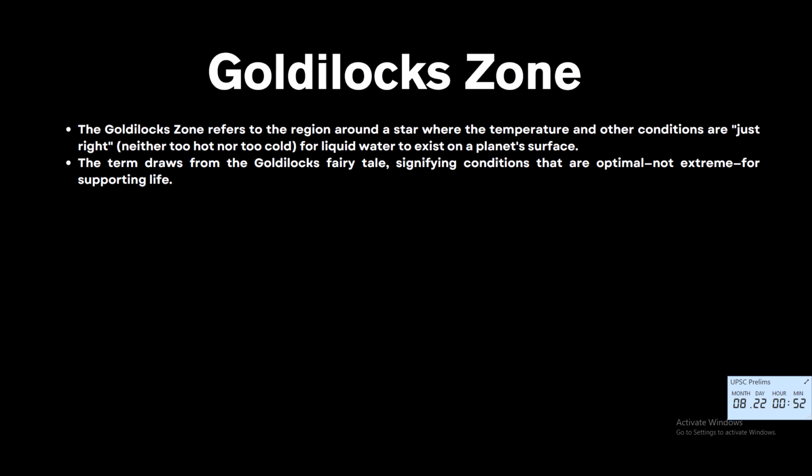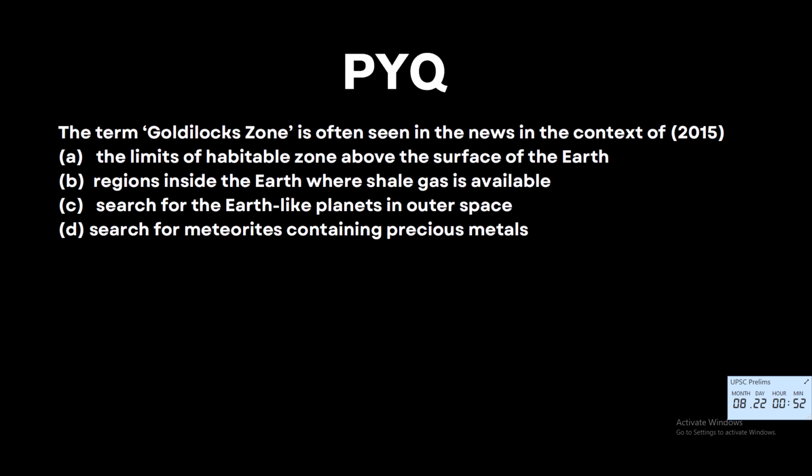Now let's look into one PYQ from 2015. The term Goldilocks zone is often seen in use in the context of... we just looked into what the Goldilocks zone is. The answer is option C, search for Earth-like planets in outer space. This concept is foundational in astronomy, astrobiology, and planetary sciences for assessing other worlds' potential for life.